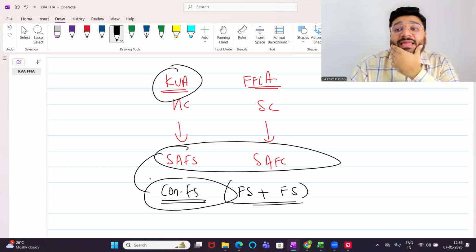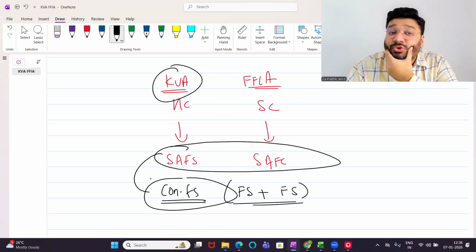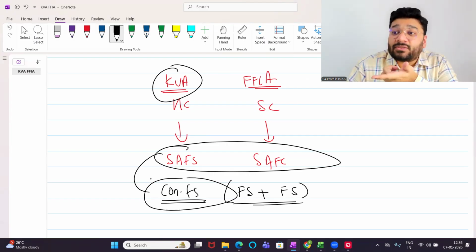You're supposed to give invitation. You're supposed to give invitation to whom? Shareholders. So when you invite them, along with it, you're supposed to send the annual report. So annual report will comprise of what?